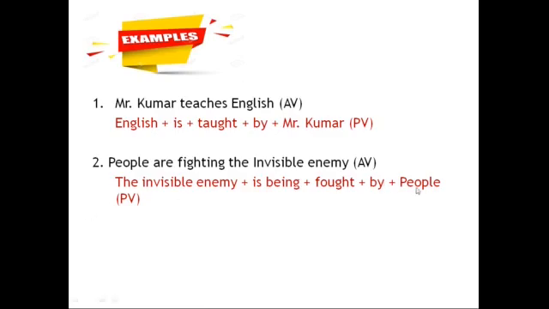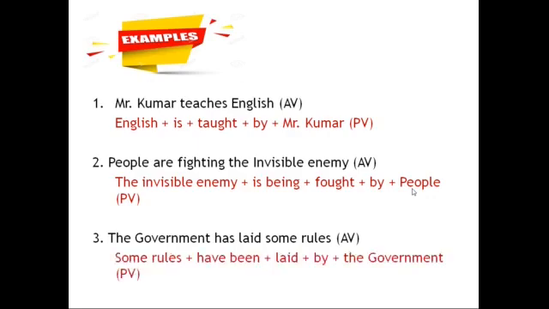Yes, third one. The government has laid some rules. Once again, some rules, plural. You see in the question, has laid. Children, I think you can identify, it is present perfect. Subject plus has or have plus V3. Done, no? But here rules are plural, so instead of has, we have to use have.